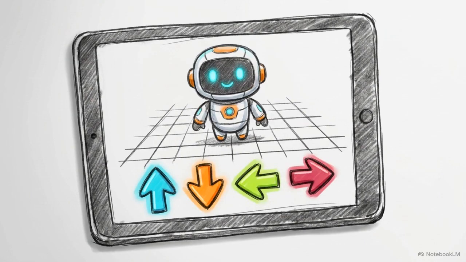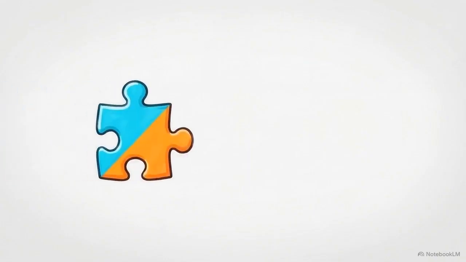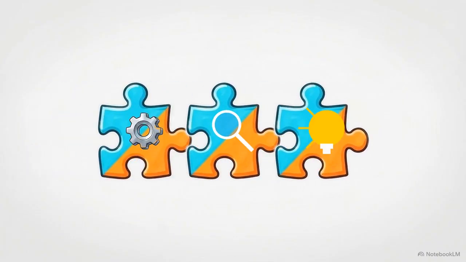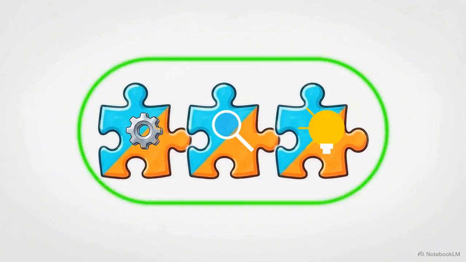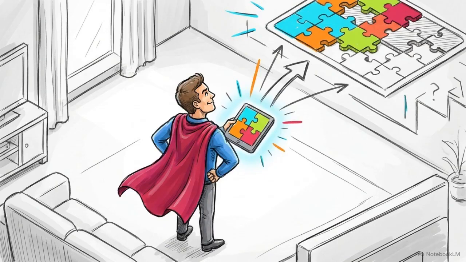This is why you want to use puzzle-based applications like CodeSpark, Codable, and ScratchJr. They require absolutely zero reading to play. By treating coding like a visual puzzle, these platforms successfully teach foundational computer science concepts like loops, sequencing, and cause and effect. Removing the hurdle of typing allows children to see immediate results from their logic. That early win builds the confidence they need to tackle harder computer science concepts later.